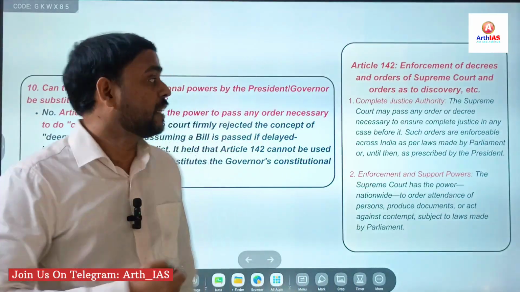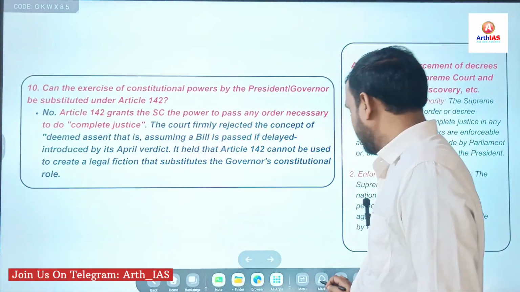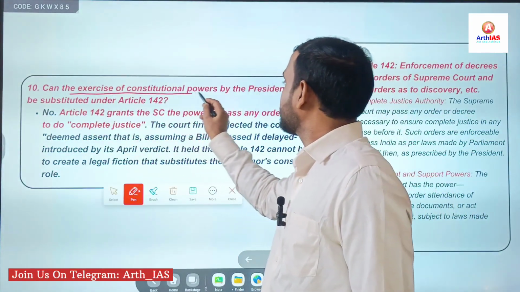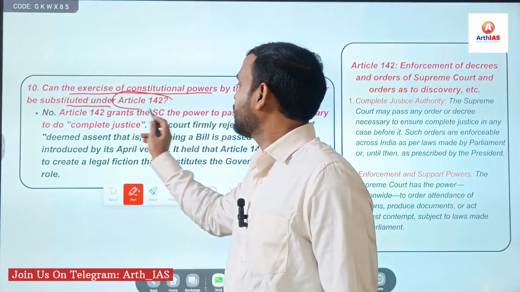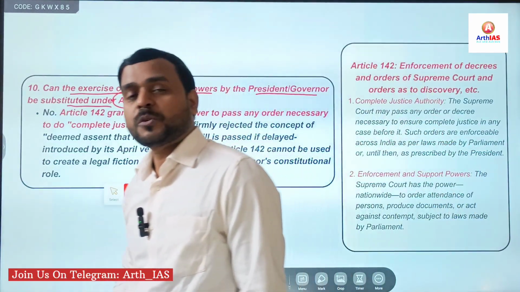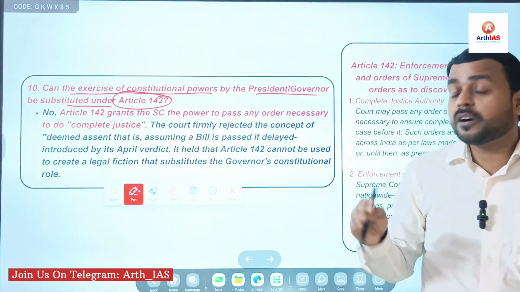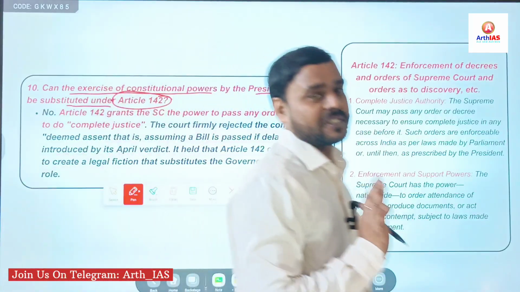Now we will see the next question, that is 10th question. Right? So 10th question. Can the exercise of constitutional power by the president or governor be substituted under Article 142? Right? So you must be knowing about 142. What is it? It simply says that the Supreme Court can do or can pass any order, decree, to do complete justice.